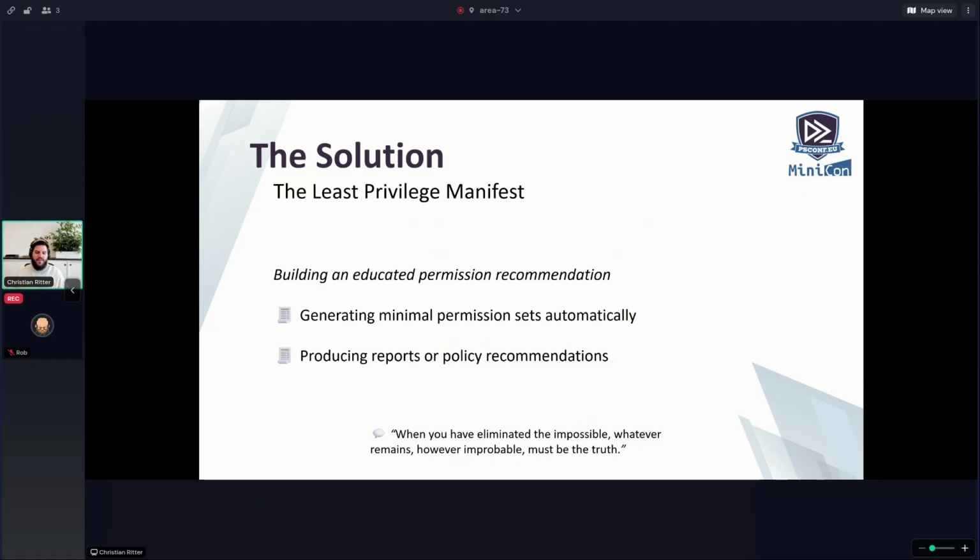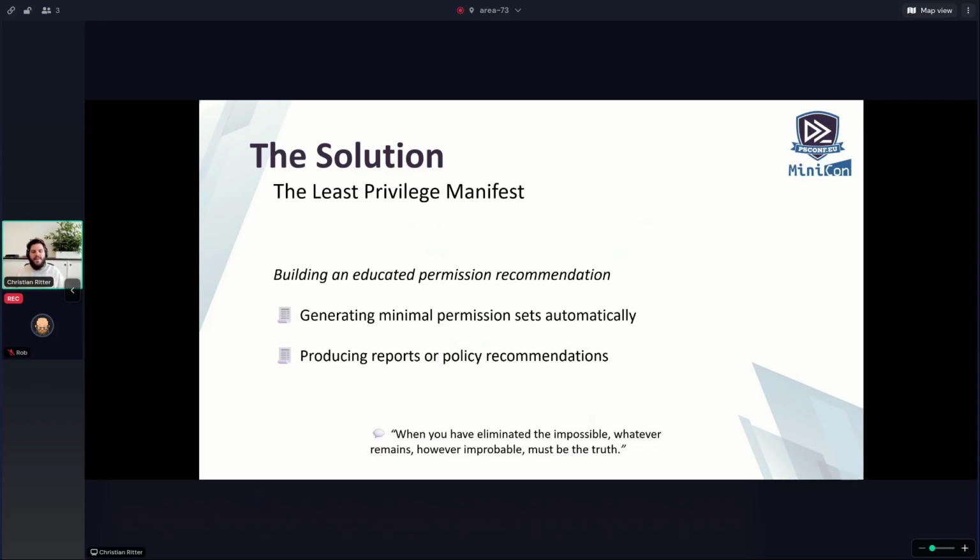So, building educated permissions recommendations. To build a final solution which doesn't have any pitfalls is a hard task. You will see why, but it is. So therefore, I say, okay, it's educated. So we have good angles that we can apply to the goal to reduce those permissions that we don't need. But there are also some kind of pitfalls, so have that in mind. But if 90% of the work is done automatically, there's 10% left.